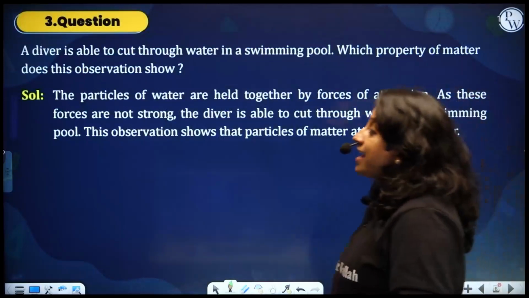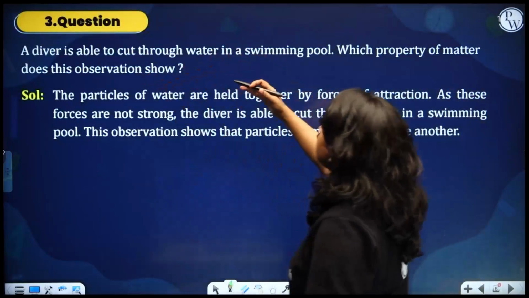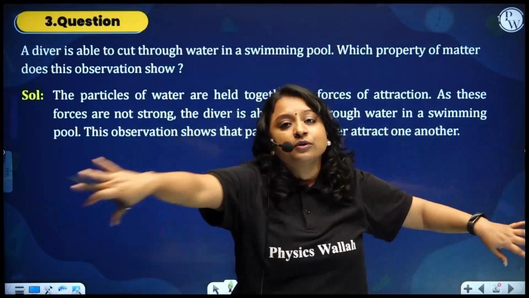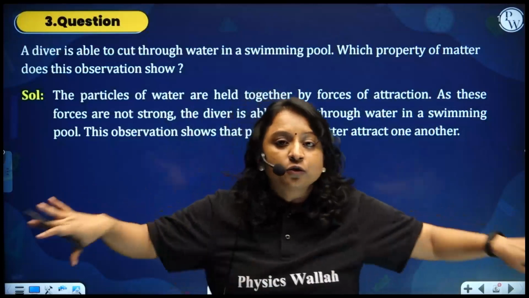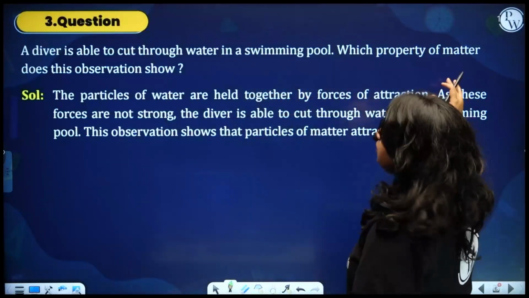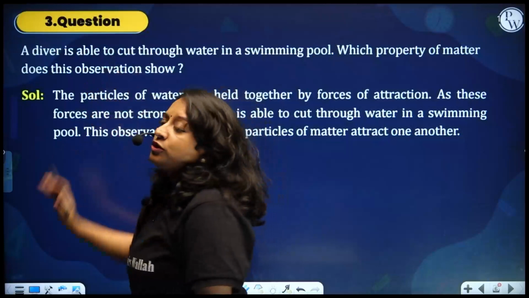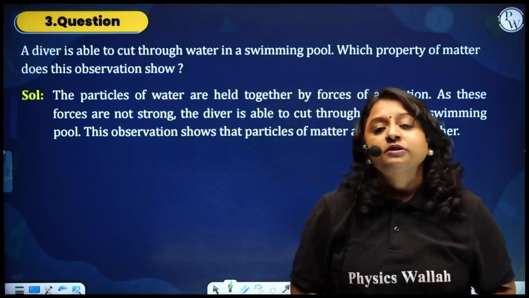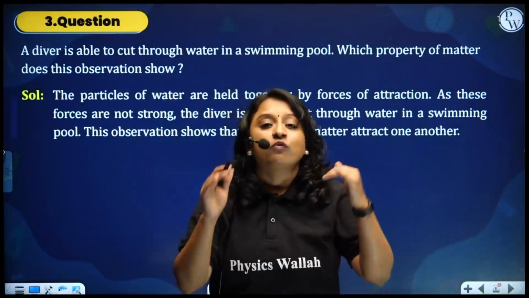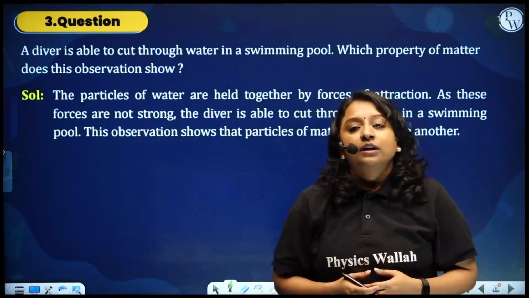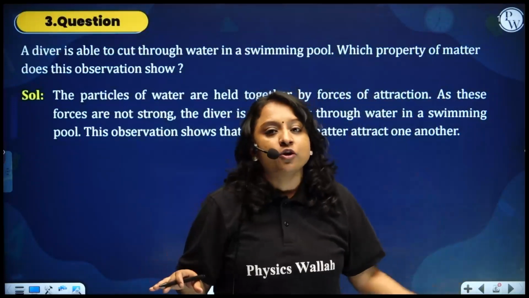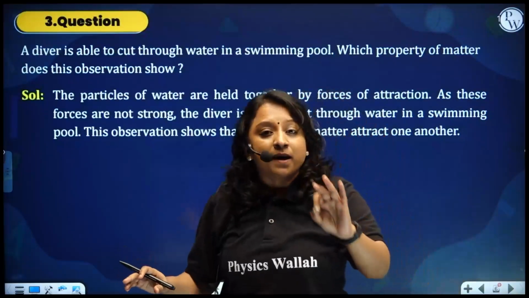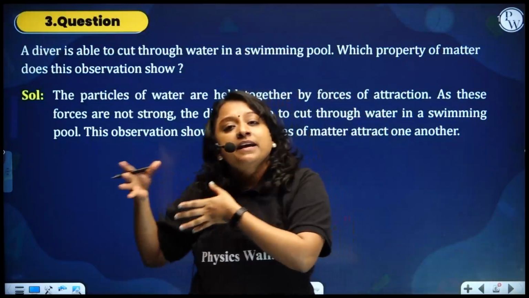Third question, a diver is able to cut through water in a swimming pool. If someone is swimming in a swimming pool, what does he do to the water? He cuts through the water. Which property of matter does this observation show? Tell which property it shows. Okay, suppose if water was a continuous matter, then he wouldn't have done that. But water is made up of particles, and do particles have space between them?